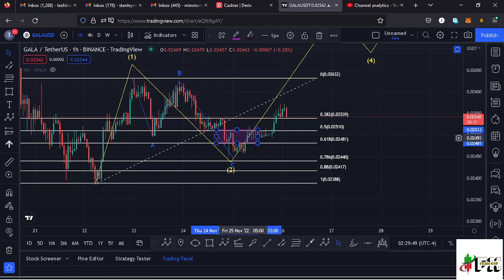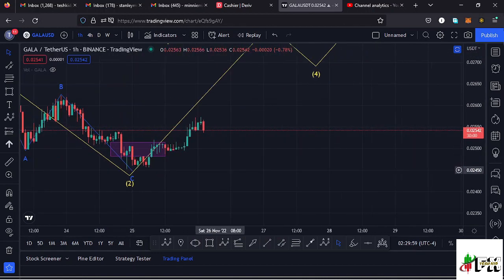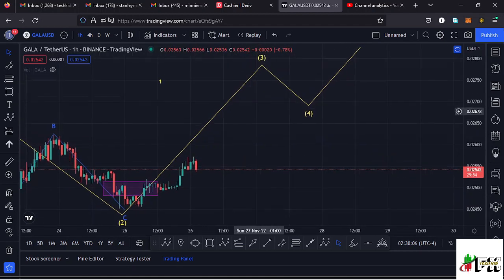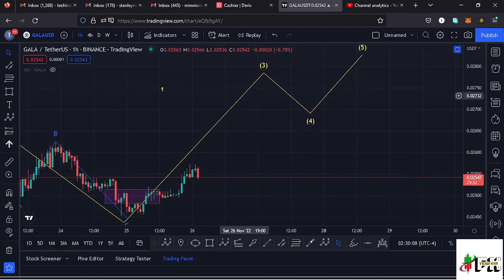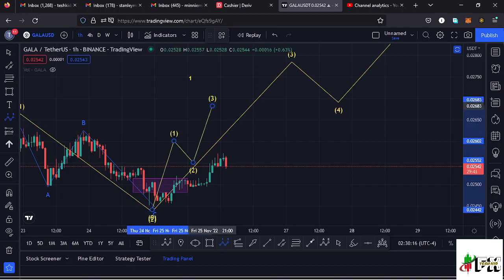We have retraced and even lost the fib level 0.618, but we managed to hold above the fib level 0.78, meaning this is a valid wave 2, and there are chances that we might have completed the formation of this Elliott wave count 2 over here in yellow, and we might have started this movement to the upper side in the formation of this higher Elliott wave count 3, which is an impulsive wave. And because of its impulsive nature, we also expect to see fractal waves in formation within that wave 3 to the upper side.